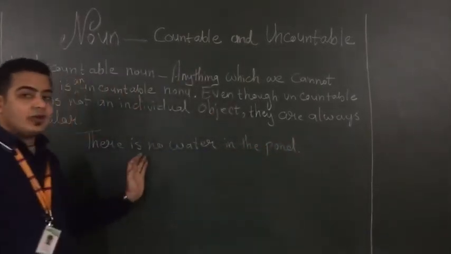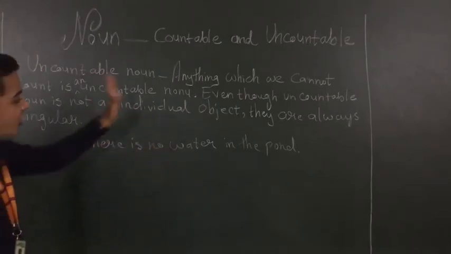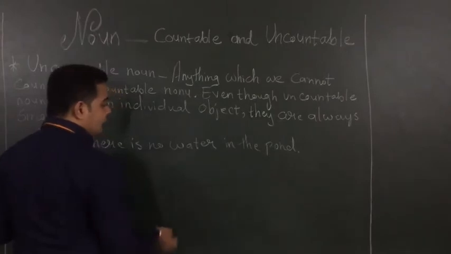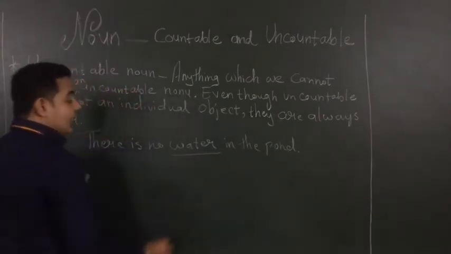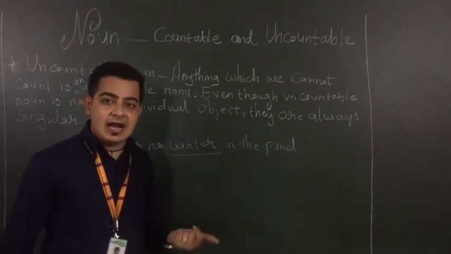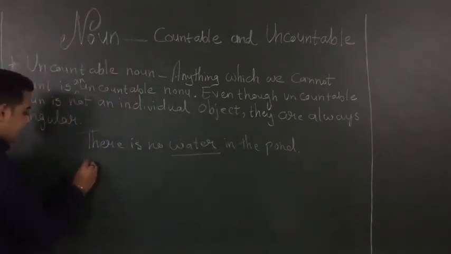Students, now you are able to identify from this example which is my uncountable noun. Yes, water. Can we count the water in a number? No, we can't.